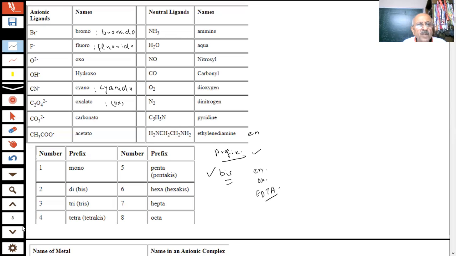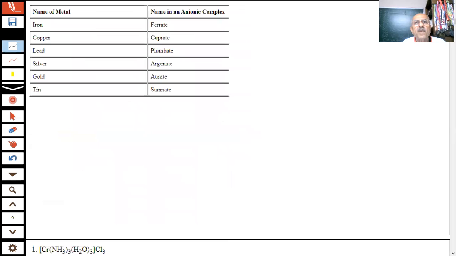Further, more information, students. Certain metals, I said, they will be special when they are in the anionic complex. What was the rule for anionic complexes? If the complex is anionic, then the last letters should be -ate for the metal atom.